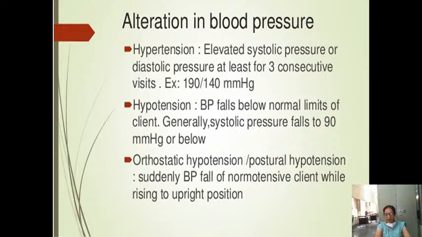This is called orthostatic because by changing the position, BP is falling. This is postural hypotension. So these are the 3 words you should remember: hypertension, hypotension, and orthostatic hypotension or postural hypotension.